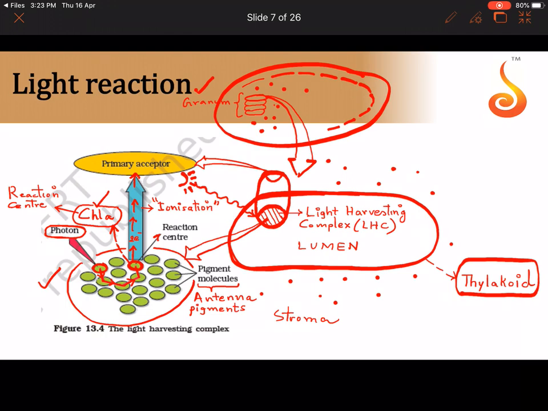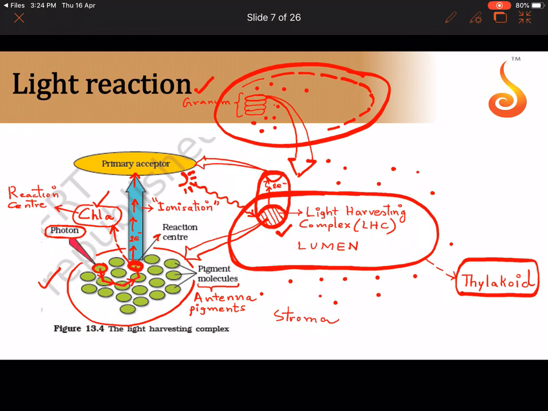Okay, so the two electrons released by the chlorophyll A molecule are picked up by the primary acceptor molecule that is sitting inside this complex. Where is this complex present? This complex is present in the membrane of the thylakoid. Is that clear? So I told you in the membrane of the thylakoid there is a complex. Within that I showed you a circular area. What is that circular area called? Light harvesting complex. We have magnified the light harvesting complex here. The central pigment in the light harvesting complex is chlorophyll A. It is called the reaction center.